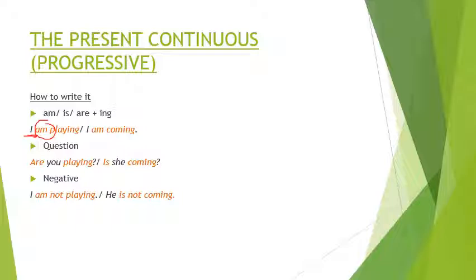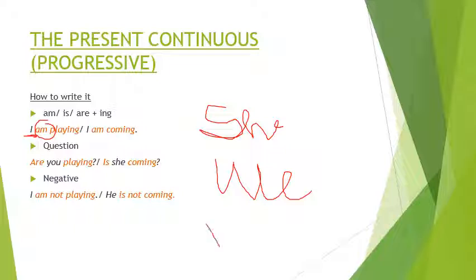Coming to she. If I would have written she, so with she you would be writing is. She is playing. What about he? He is playing. Okay, what about this word? We. We are playing. Yes. And then this word.